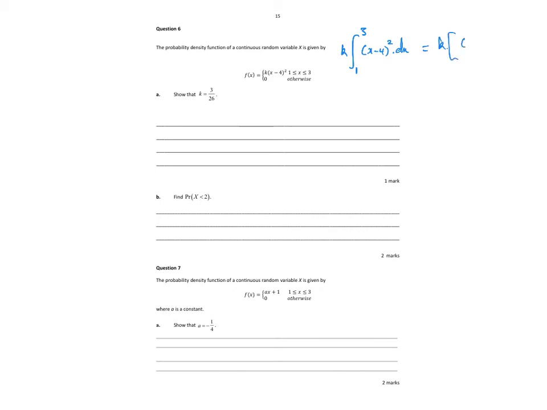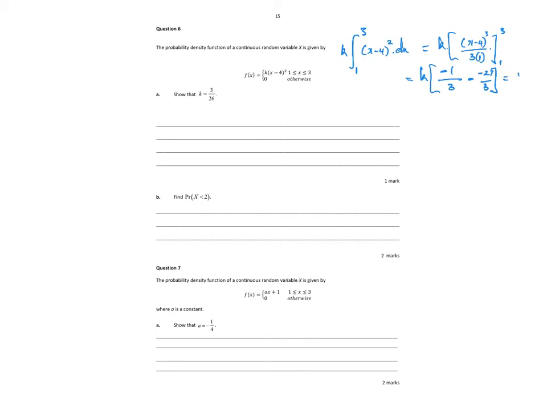So we add 1 to the power and divide by the power over 3, and then also divide by the derivative of x, which is 1, and evaluate that between 3 and 1, which gives me k outside of, pop a 3 in there, 3 minus 4 is -1, -1 cubed is -1, over 3 minus, put a 1 in there, 1 minus 4 is -3, -3 cubed is -27, over 3.